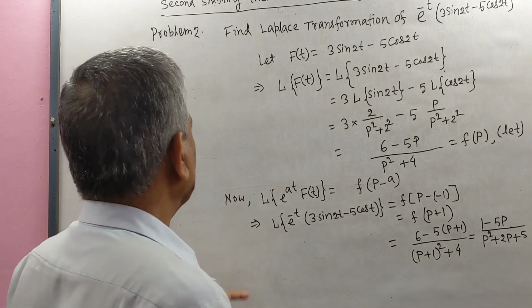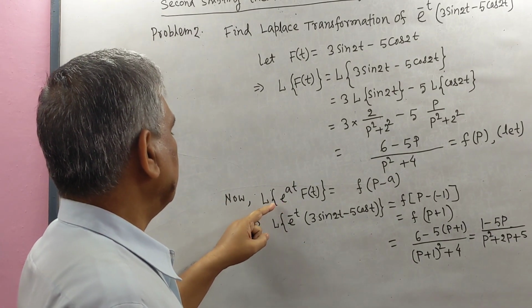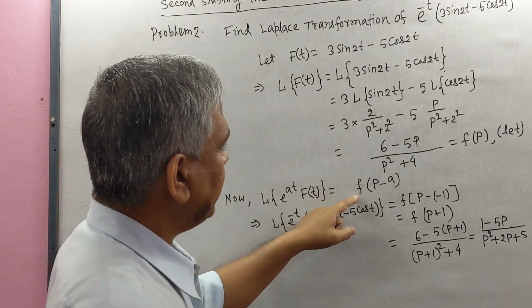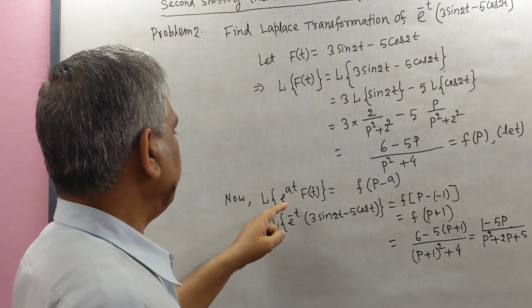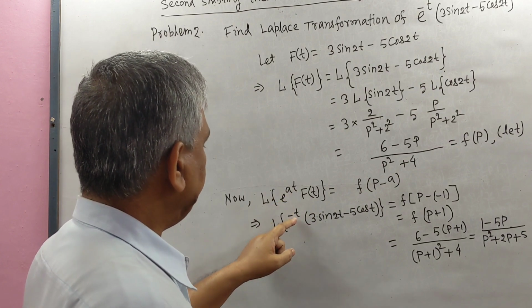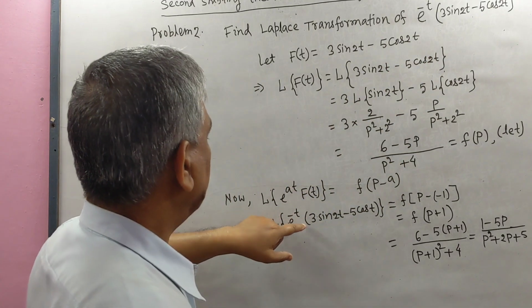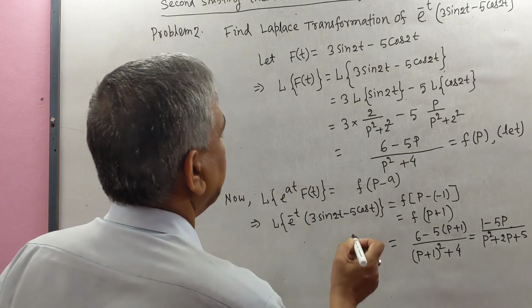Now from first shifting theorem we know L{e to the power at f(t)} equals small f(p minus a). So in place of a we have minus 1, e to the power minus t here, and f(t) equals 3 sin 2t minus 5 cos 2t.